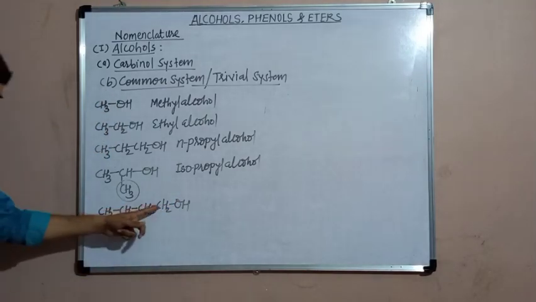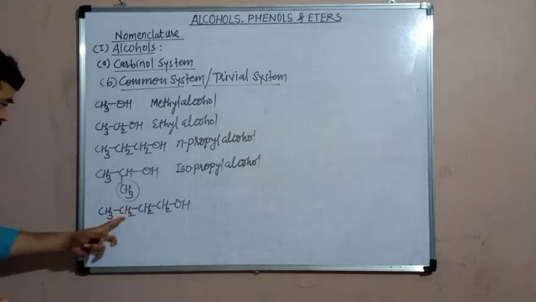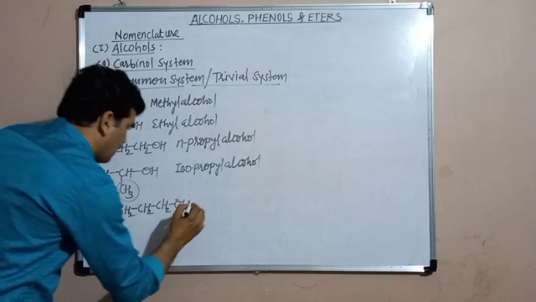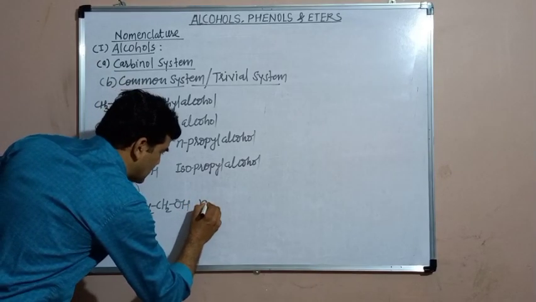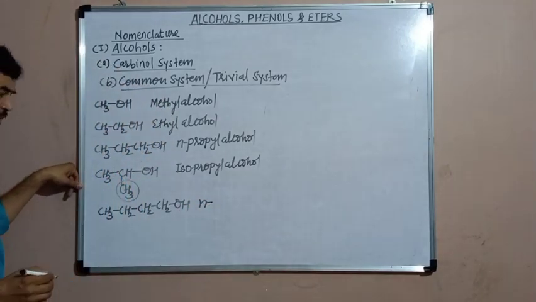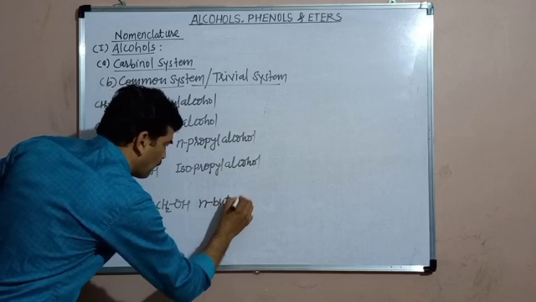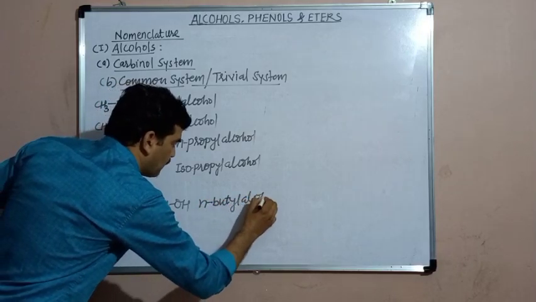In this alcohol, there are 4 carbon atoms in the hydrocarbon part, and therefore it is a butyl group. But here all the 4 carbon atoms are in a straight chain. Therefore, the prefix will be normal, that is N. N-butyl alcohol.